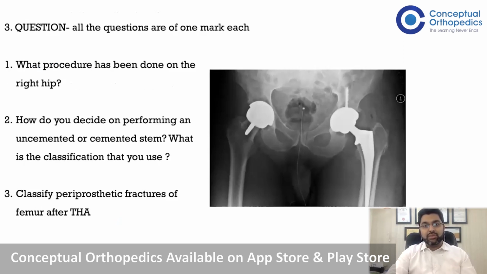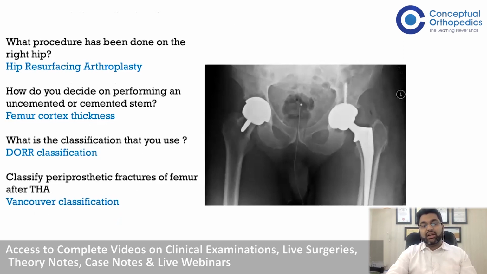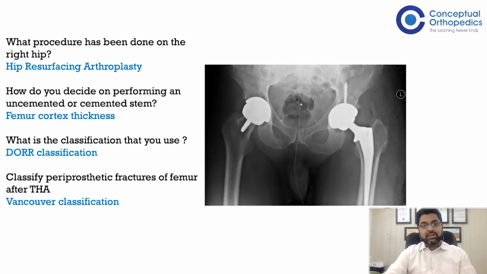The answers will be, this is a hip resurfacing arthroplasty done on right side, and a standard uncemented total hip arthroplasty on the left side. So to decide whether to use a cemented or uncemented stem, the choice is made depending on the femoral cortex thickness, and the classification that we have is Dorr classification.